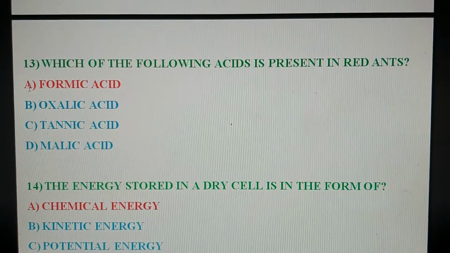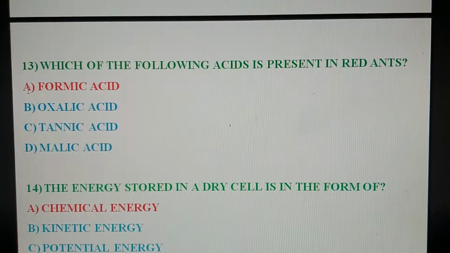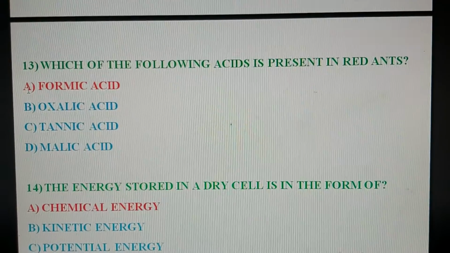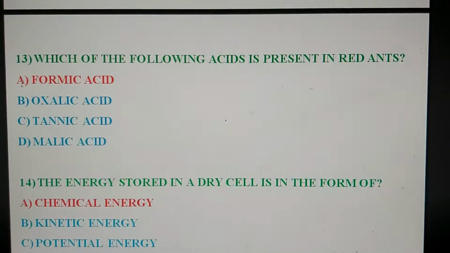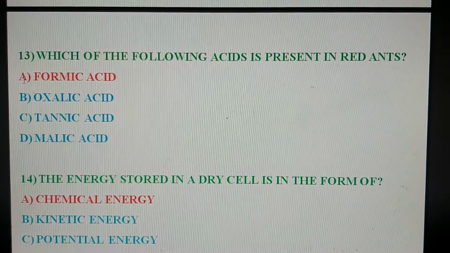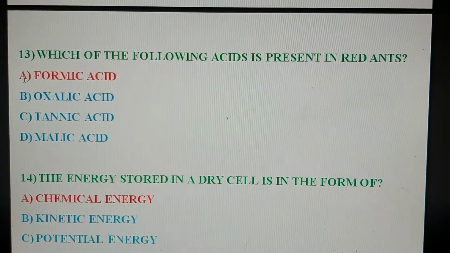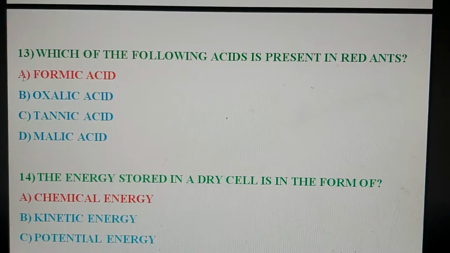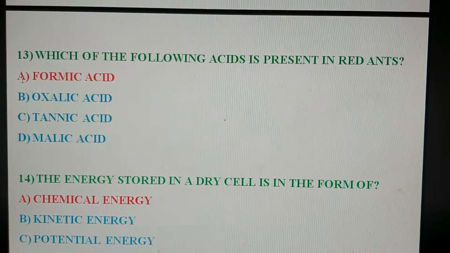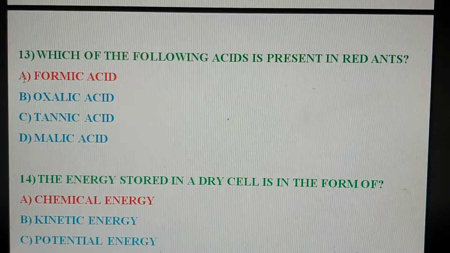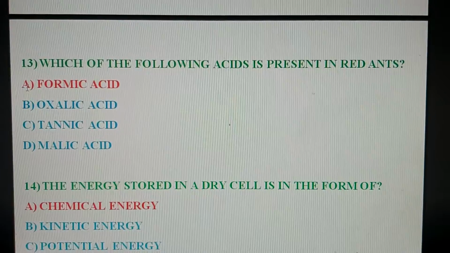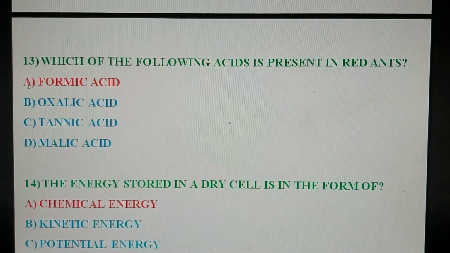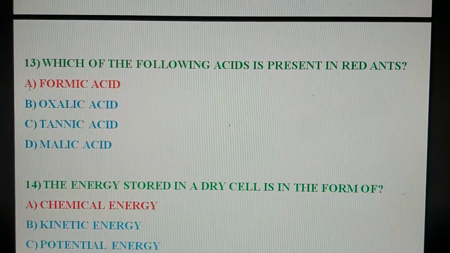Next question. Which of the following acids is present in red ants? Options are A, formic acid, B, oxalic acid, C, tannic acid, D, malic acid. Correct answer is option A, formic acid. Formic acid is present in red ants.